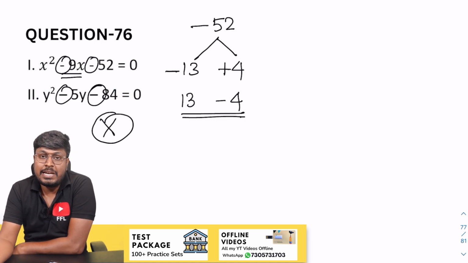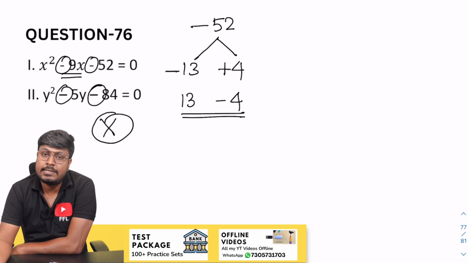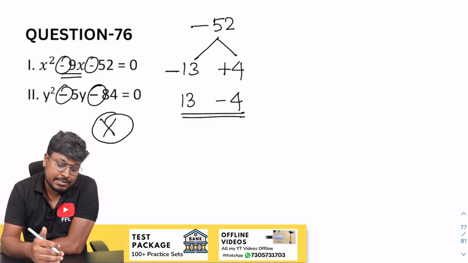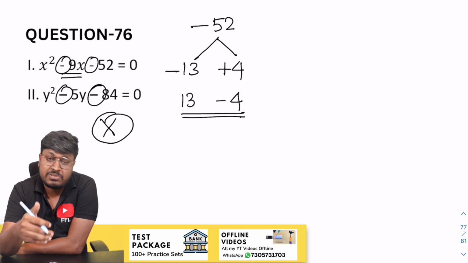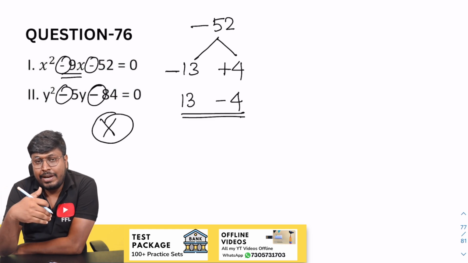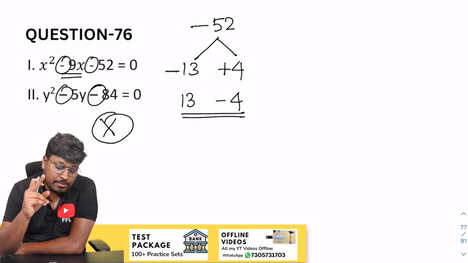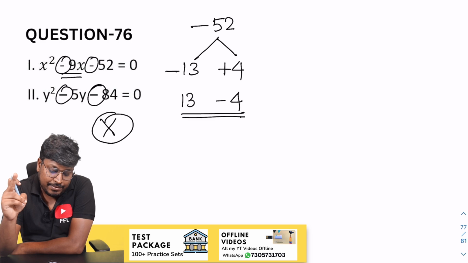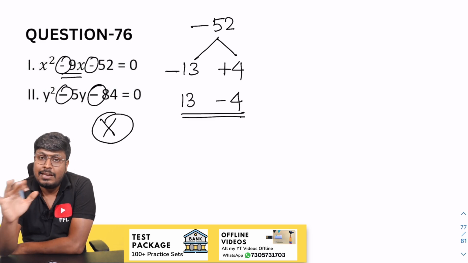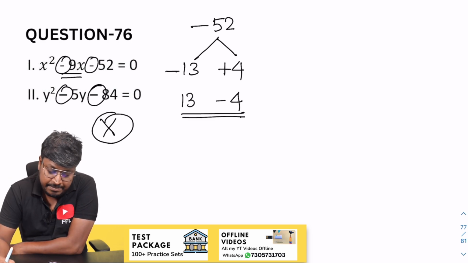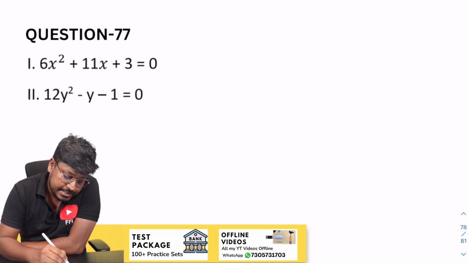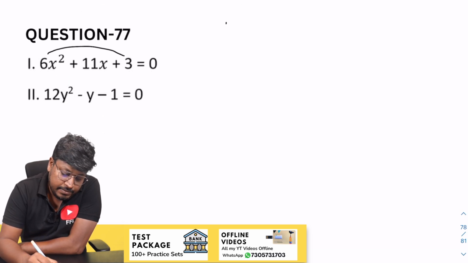Just now I have told you many times, I am telling this: plus minus, you will get one factor of x will be plus, another factor of x will be minus. Similarly for y also, one factor of y will be plus, another factor will be minus. So answer will be cannot be established. You don't want to waste the time. So question number 77. So 6 into 3 will be 18.